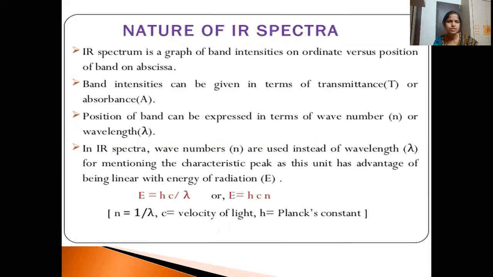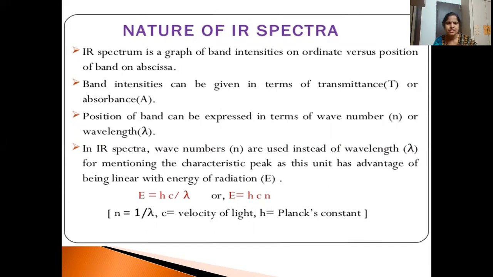Nature of IR spectra. How does the IR spectrum look? As we know, when the molecule absorbs IR radiation, some of the light is transmitted out. We can measure the intensities of absorbance as well as transmittance, and absorbance is always inversely proportional to transmittance.